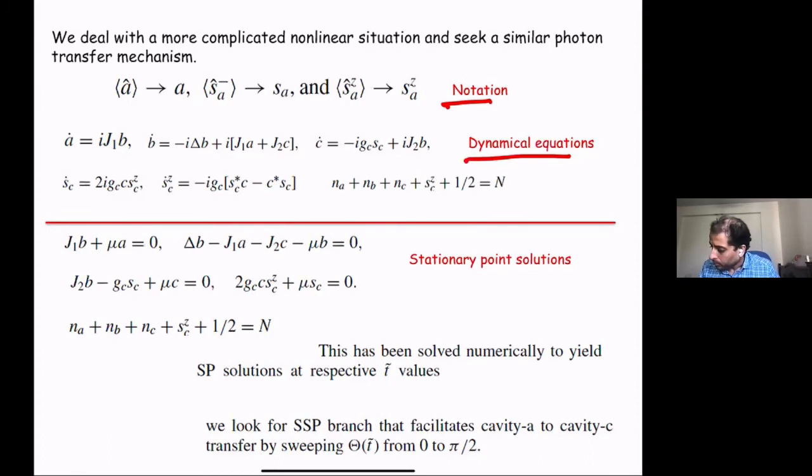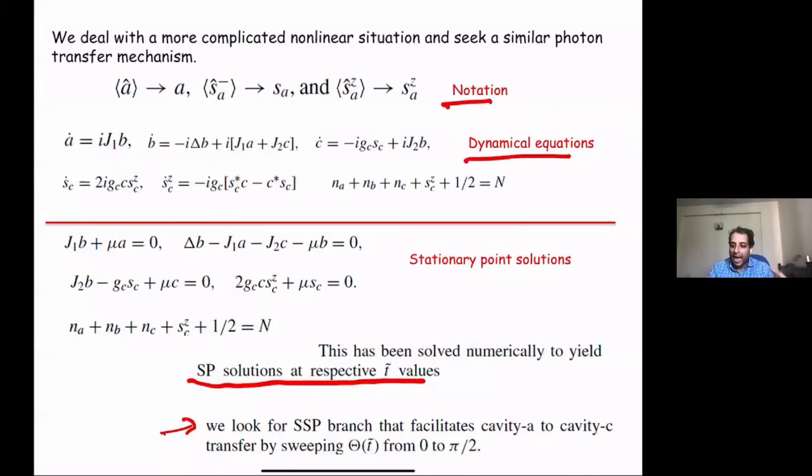We have these stationary point solutions with respect to some parameter t tilde, and we look for some special stationary point, a special branch that facilitates the transfer from cavity A to cavity C by slowly changing J1 and J2. That is the idea.